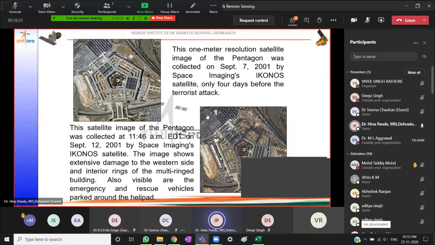So temporal variation, if we have two time images, we can assess change. Change detection is possible. So we can use these kind of temporally varying data to do change detection analysis.